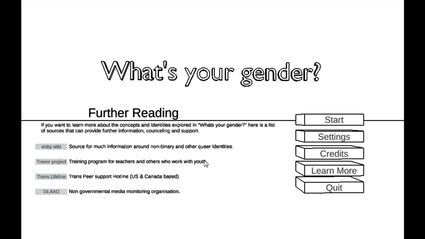Go check out this game if this sounds interesting, if you want to look at some of these yourself. That was a very educational game, and I quite like that.